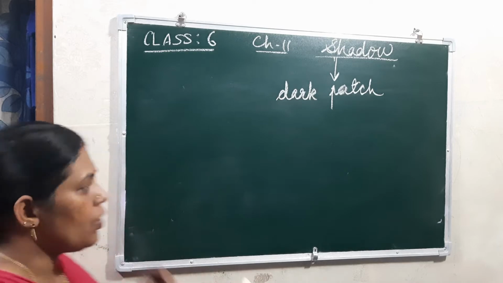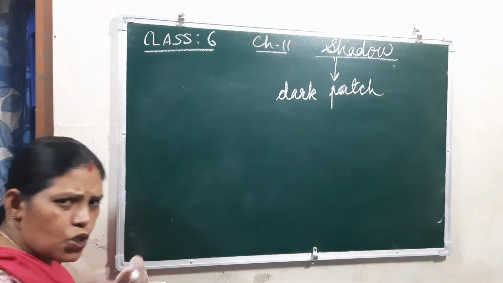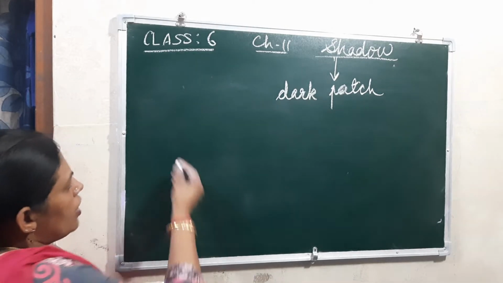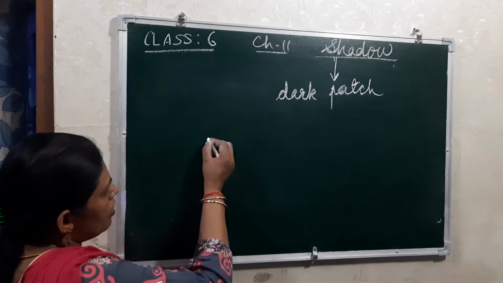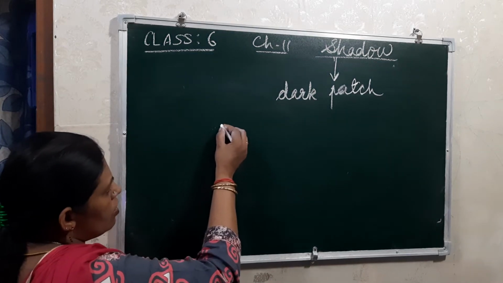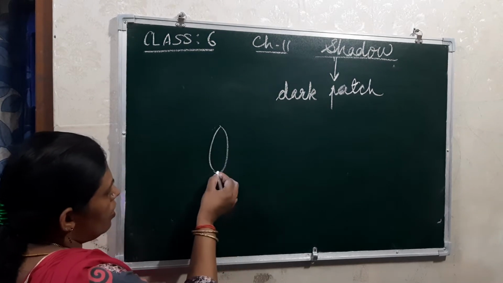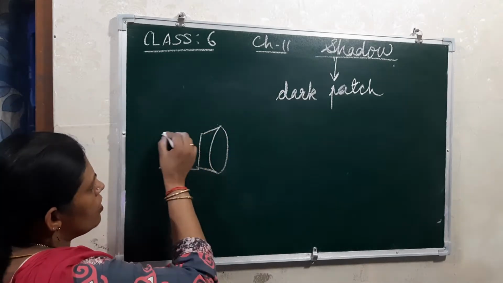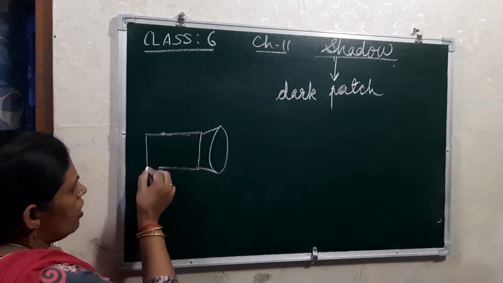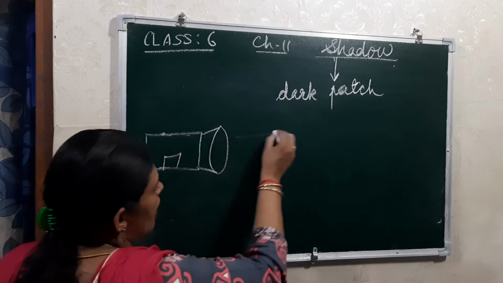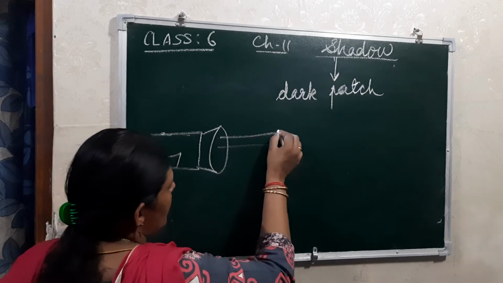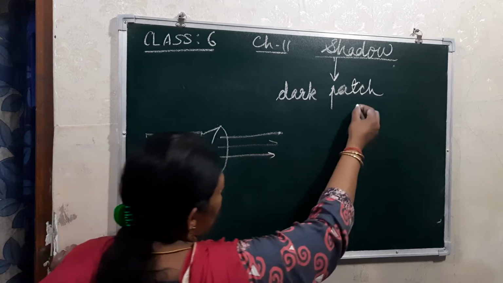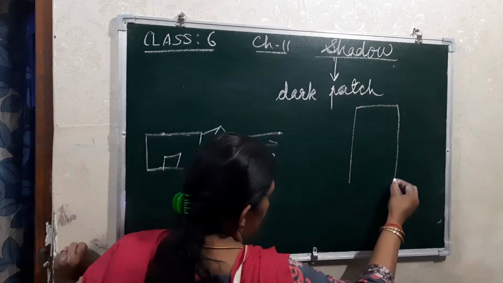So see how it is. For example, if any source of light, I am drawing here the torch, or you can take the sunlight even. This is the torch, and now the light passes through like this, and here there is a screen.